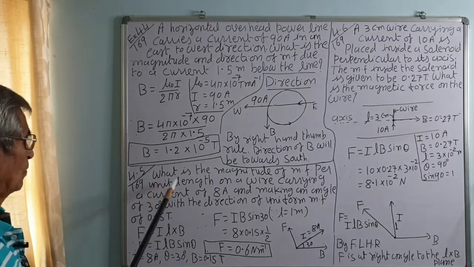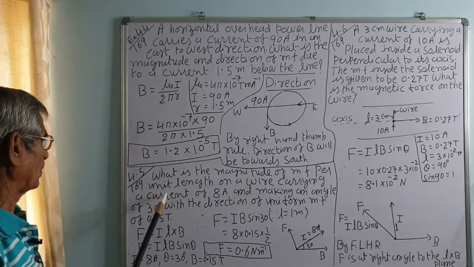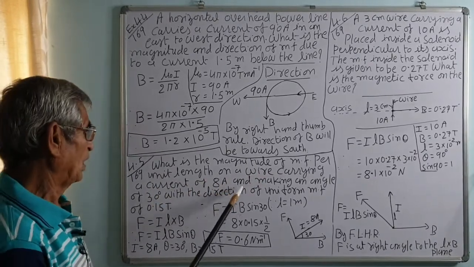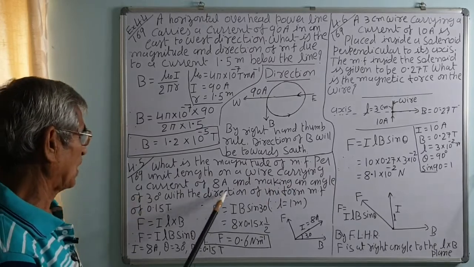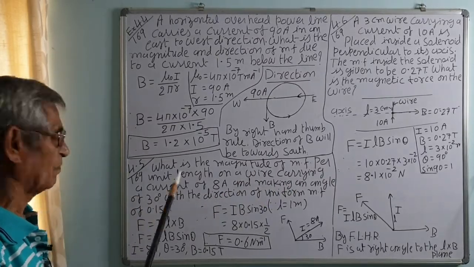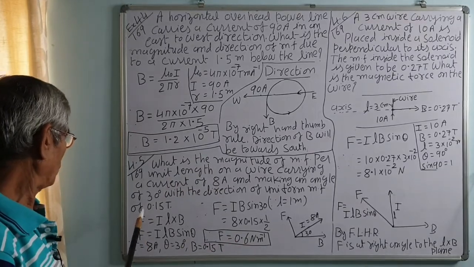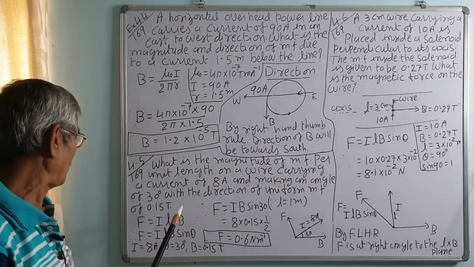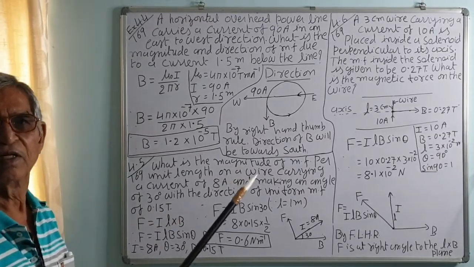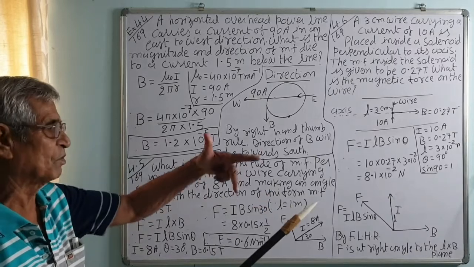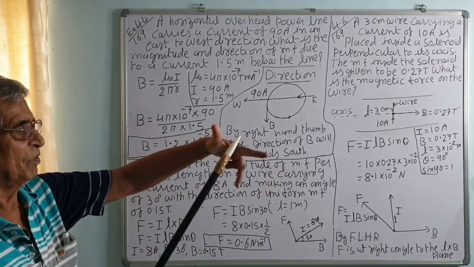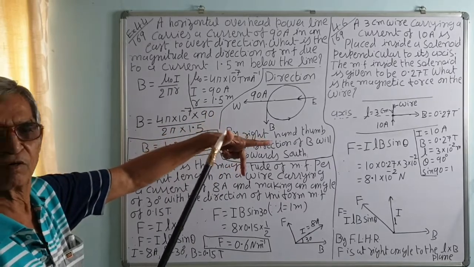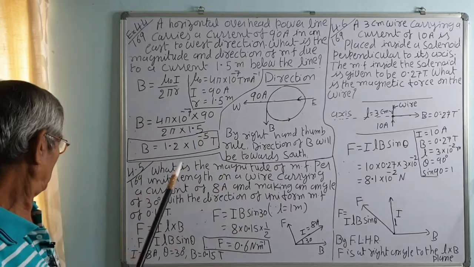4.5 next. What is the magnitude of the magnetic force per unit length on a wire carrying a current of 8 ampere and making an angle of 30 degree with the direction of uniform magnetic field 0.15 Tesla? We know this is a current carrying conductor placed in the magnetic field. The uniform magnetic field is 0.15 Tesla, so it experiences a force, the direction of which is given by Fleming's left hand rule, correct. If this is the direction of the magnetic field and this is the direction of the current, then this will be the direction of the force experienced by the wire.